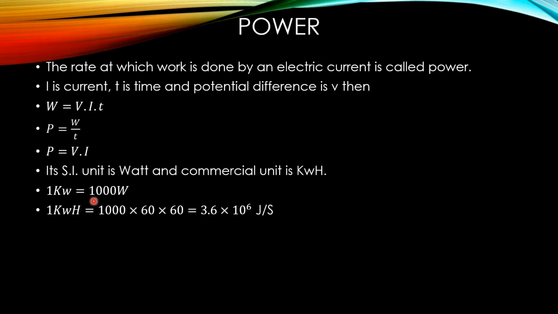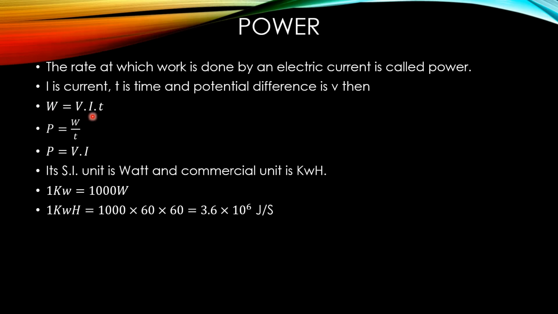Power. The rate at which work is done by an electric current is called power. Amount of work done by electric current is known as energy, and the rate at which work is done is known as power. Suppose I is the amount of current which is flowing for time t, and the potential difference across the ends of the conductor is V. In that case, W equals V into I into T.